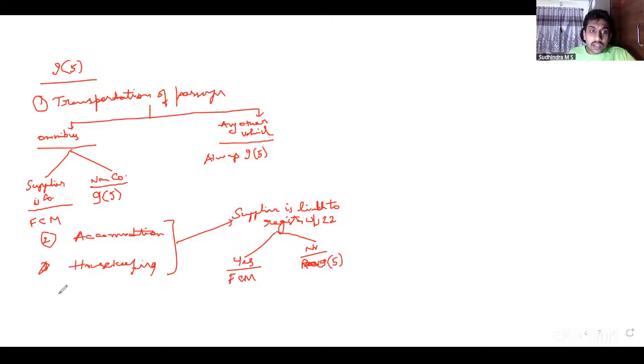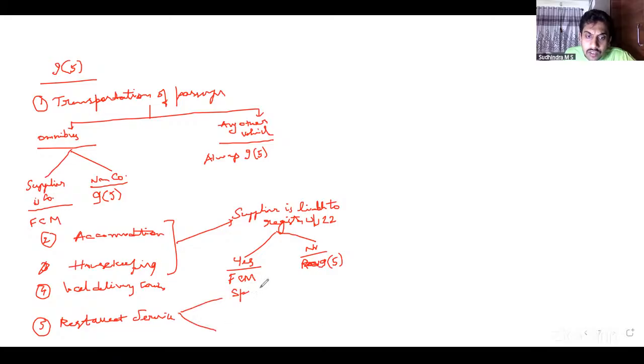In the same way, we can also add local delivery service through an e-commerce operator, which also has the same condition, liable to register. Whereas for restaurant service, I have to see whether it is located in specified premises or not. If it is located in specified premises, FCM. If not located in specified premises,